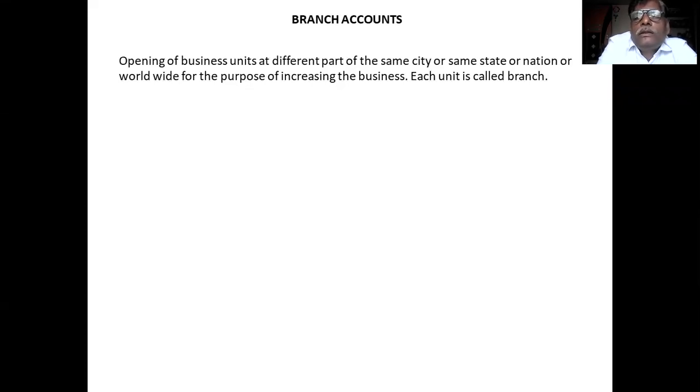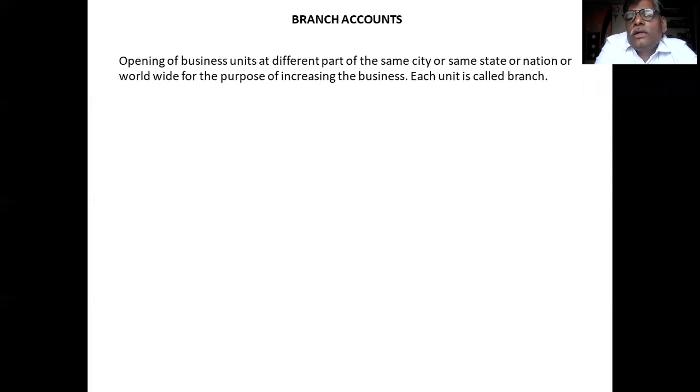You establish business units in different places of Nippani: one on Chikkodi Road, another on Kolhapur Road, and the next one on Sankeshwar Road. Like that, at different places you establish business units in the same city. It is called a branch.